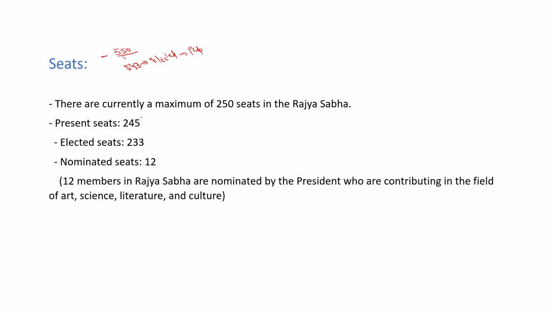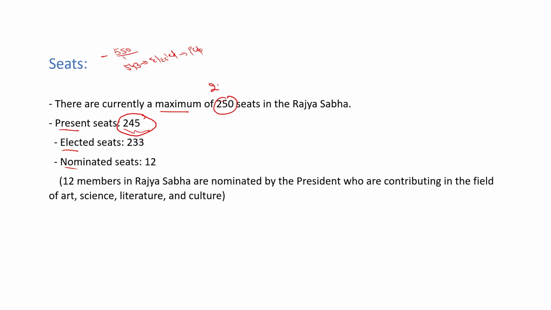Same as that, there is a criteria of maximum, present, elected and nominated seats. What is the difference between them? What does maximum seats mean? Maximum seats means that if required, then the seats of Rajya Sabha can be extended up to 250. Meaning there are a total of 250 maximum seats in Rajya Sabha. But at present, there are a total of 245 seats. Meaning we require only 245 seats. That's why at present there are a total of 245 seats.